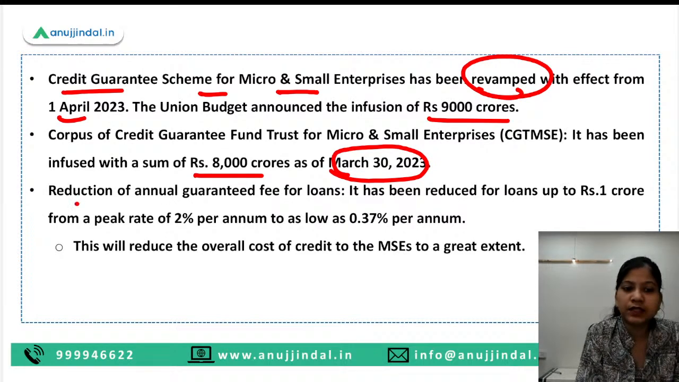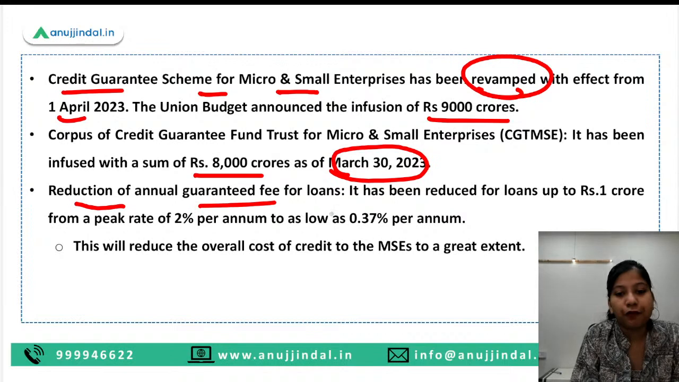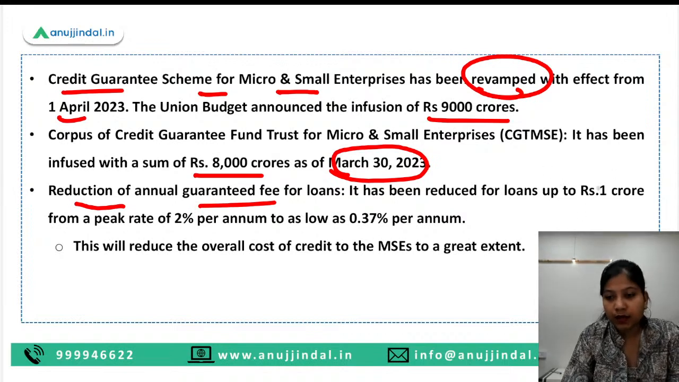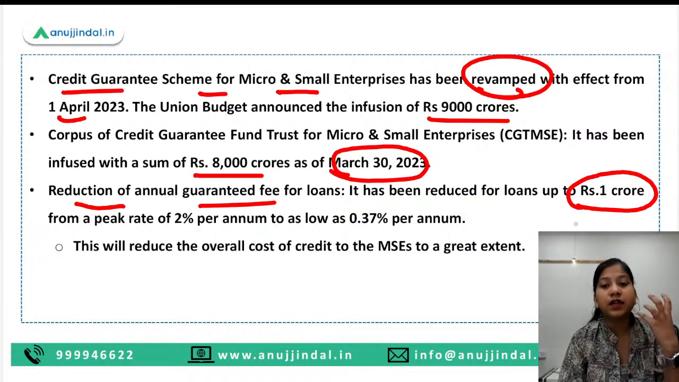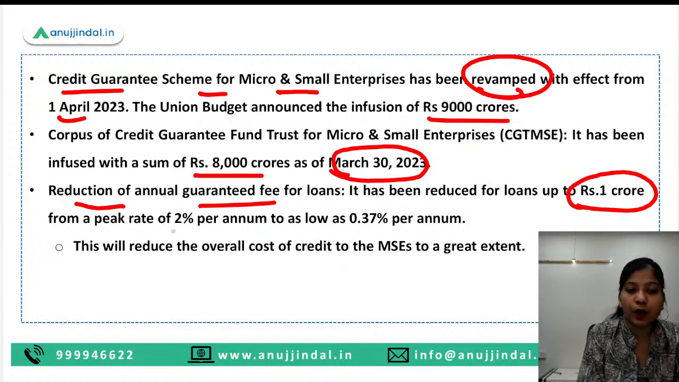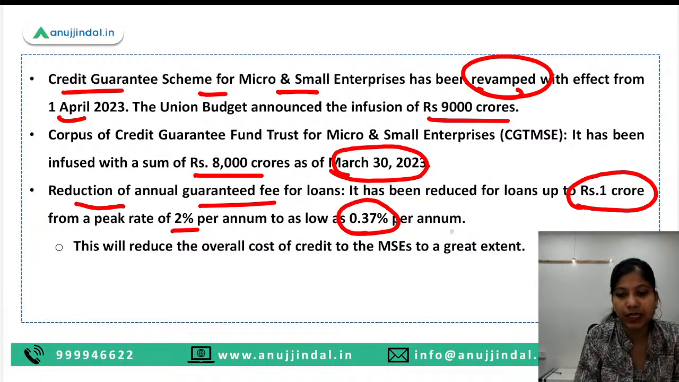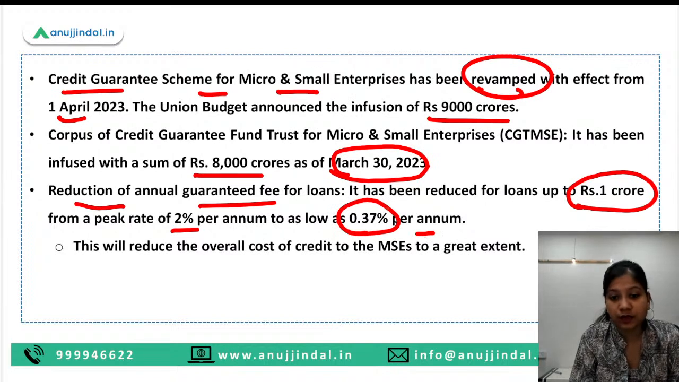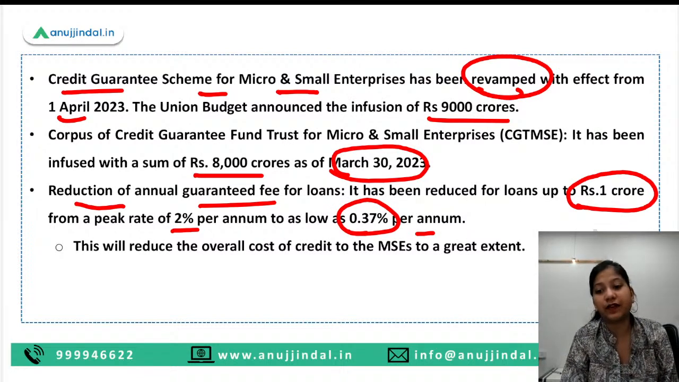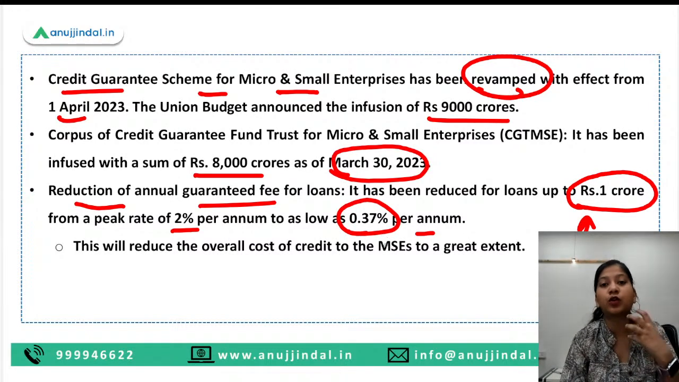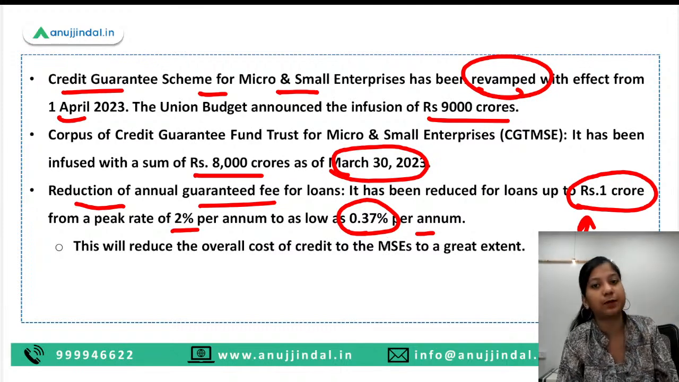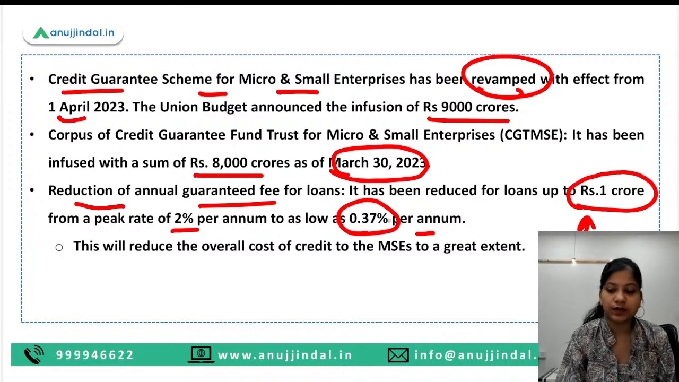Now, reduction of annual guarantee fee for loans. For loans up to rupees 1 crore, the annual guarantee fee that the agencies have to pay has been reduced from 2% to 0.37% per annum. Okay, so this 0.37% per annum fee will be levied on a rupees 1 crore loan. Okay, now this has been reduced. That means that now the cost of loans for the MSME borrowers will be reduced.